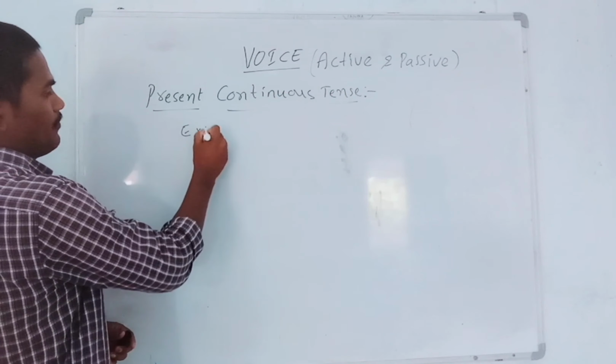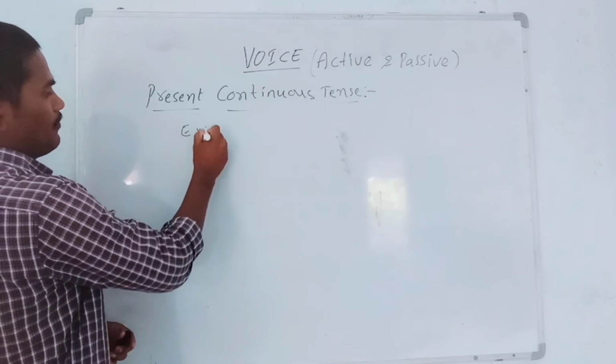For example, one: I am reading a book. So it is the present continuous tense, active form. What is this? Active voice. And now how can we change this into passive form? That is our task now, and we are going to do that.